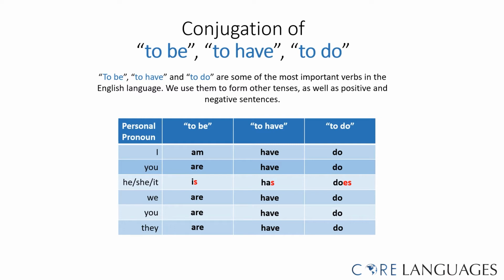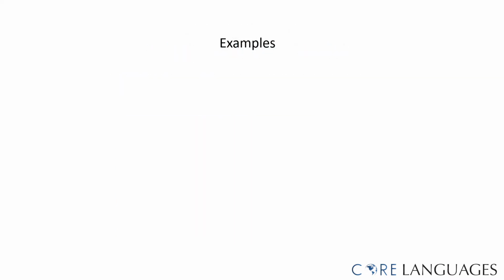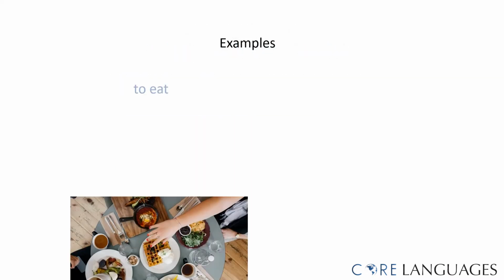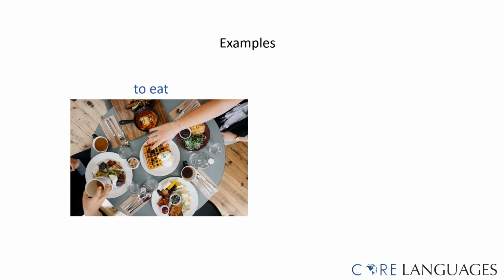Notice that despite the spelling changes in the verb to be, to have, and to do, all three have an s for the subject he, she, it. Let's look at another example. This is the verb to eat.